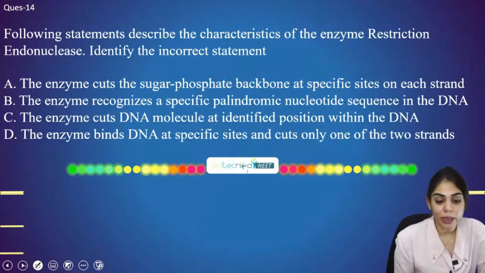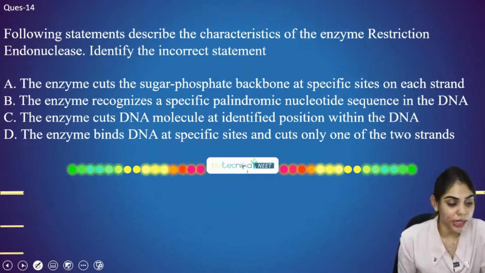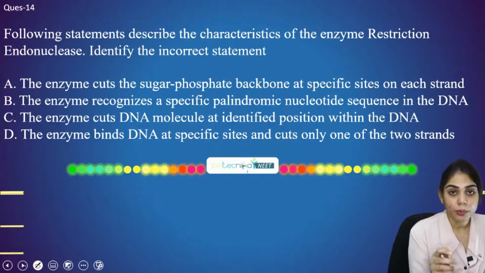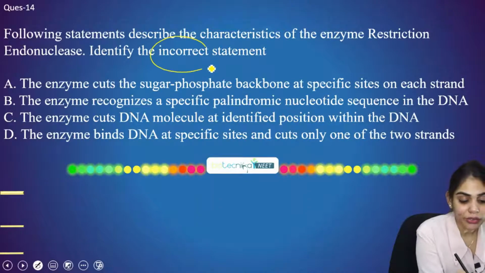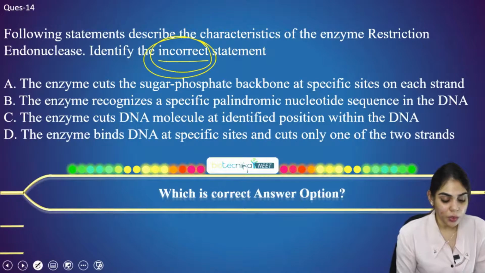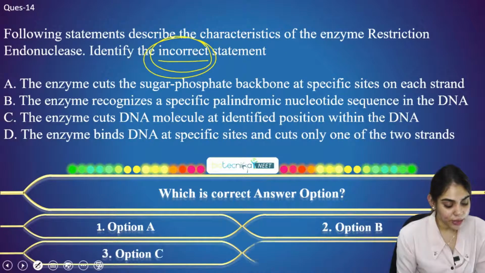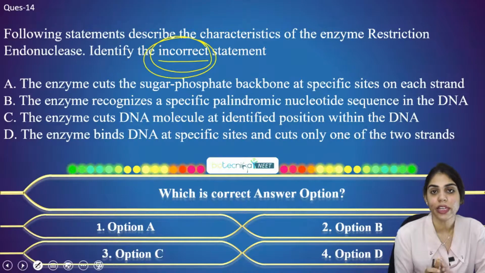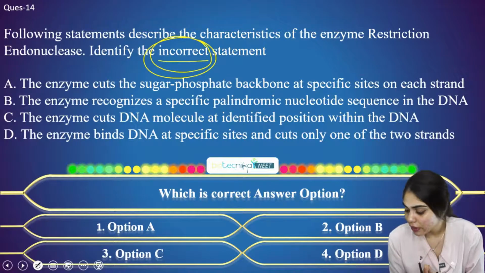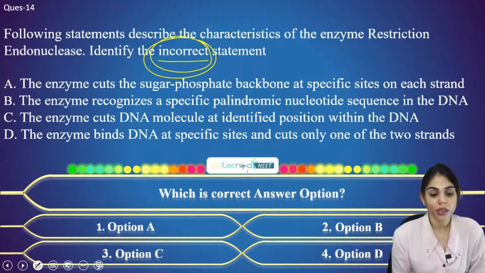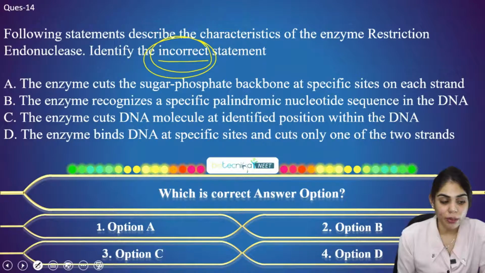Following statements describe the characteristics of the enzyme restriction endonuclease. Identify the incorrect statement. Here are the 4 options. Be specific. Here you have to identify the incorrect statement. You have to see the catchy word in the question. So the options are option A, B, C, and D. If you want me to read the options, I'll read it for you if the screen is not clear to anyone. What is the right answer for this question? So this question is from the biotechnology part, that is from class 12th.